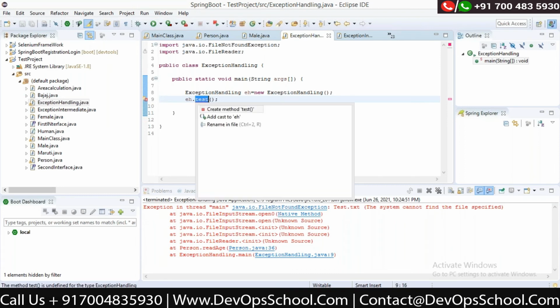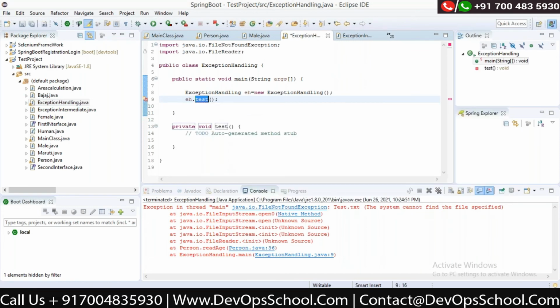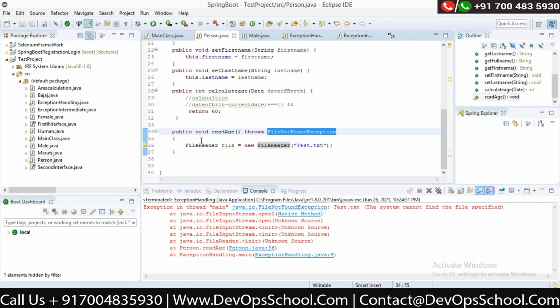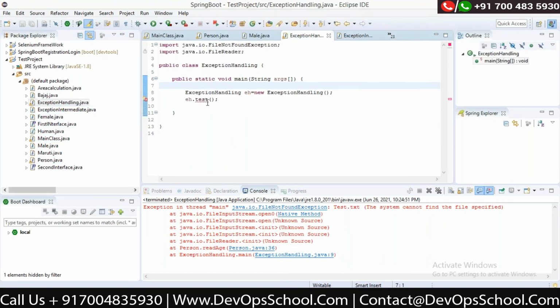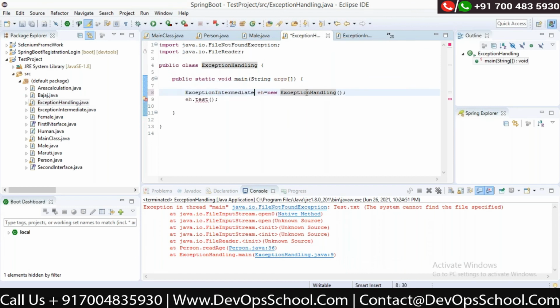The method test is undefined for the type. Oh, sorry. This is a static method, so you can't call a method from here. So you have to, public class. I should be able to do it. What's the problem here? Oh, sorry, I created the class object of a different, wrong class. It should be exception intermediate. Okay, sorry about that.